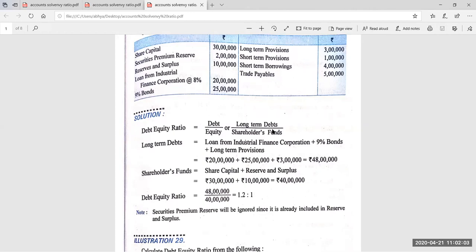So total long-term debts equal to 48 lakh, and shareholders funds, share capital plus reserve and surplus. So here share capital is given 30 lakh and reserve and surplus is given 10 lakh and SPR is given 2 lakh. So why we will not add SPR here?